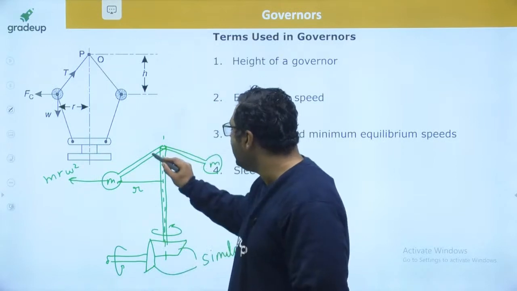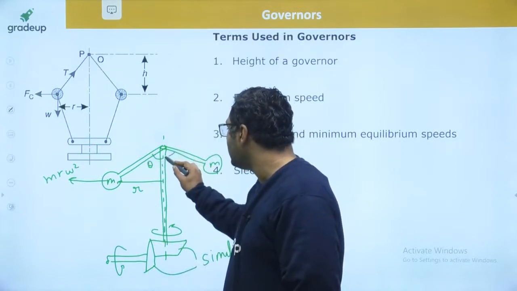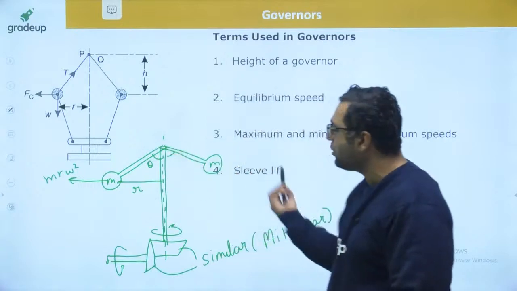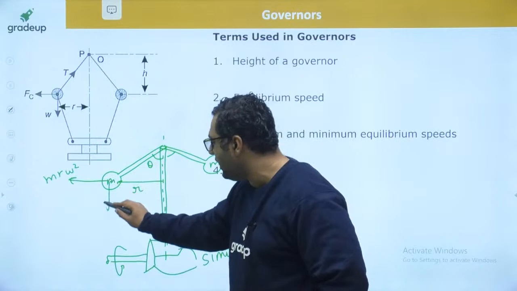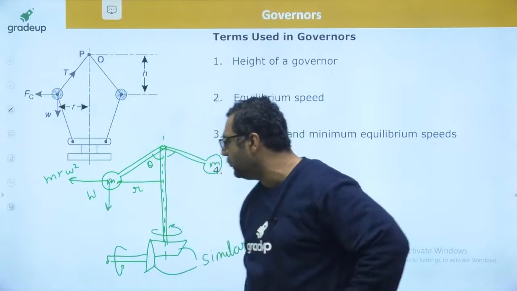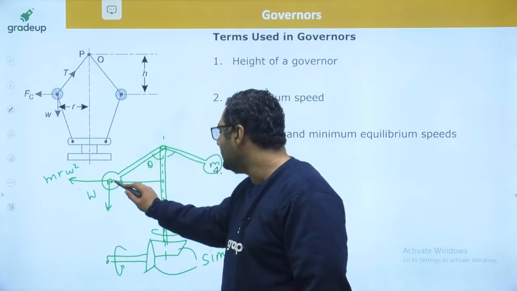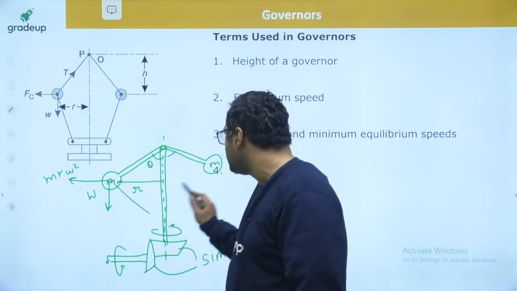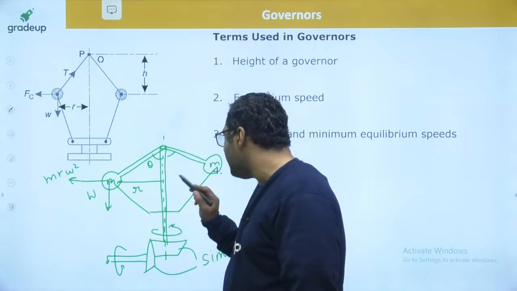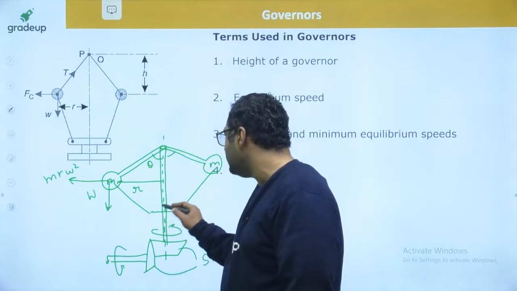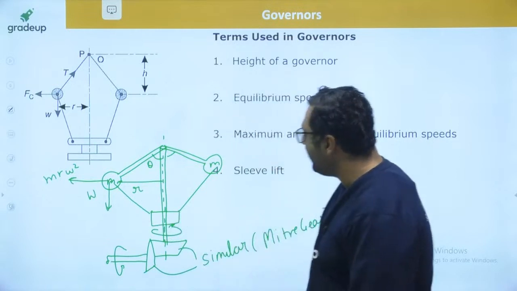The angle it is making here is the theta angle, and obviously the same thing will be there on the right hand side. A weight W will also be acting here. Now these fly balls are going to be attached with the help of a sleeve. But this sleeve is going to be massless. So whatever I am making here, it is a sleeve, but that sleeve is massless.